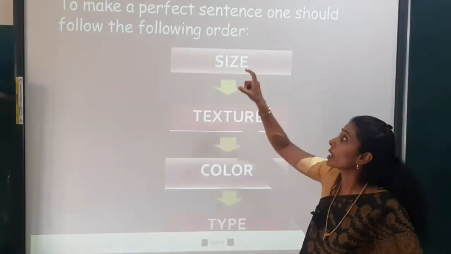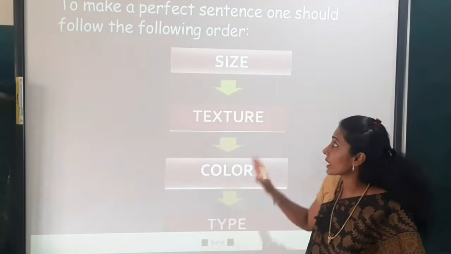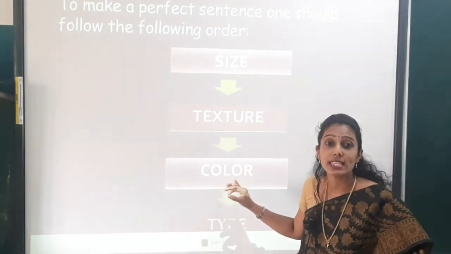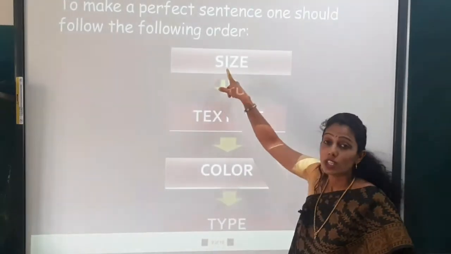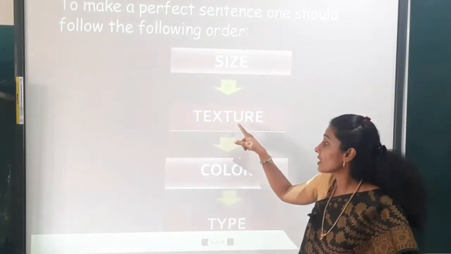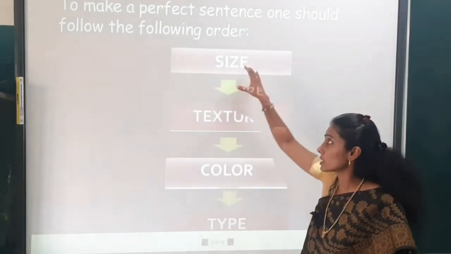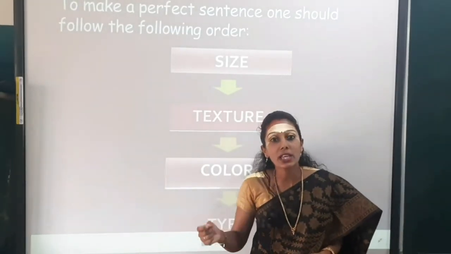If you want to make a perfect sentence, you should follow the correct order: first the size, second the texture, then the color and the type. This is the order you have to follow while describing with adjectives.